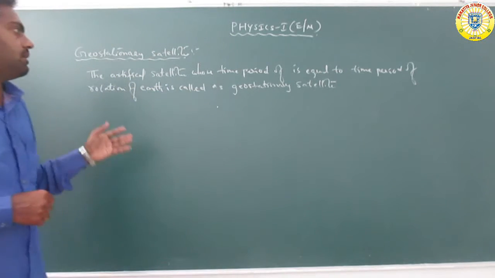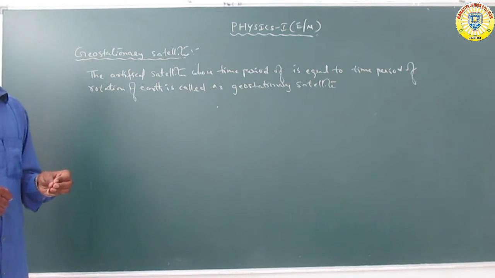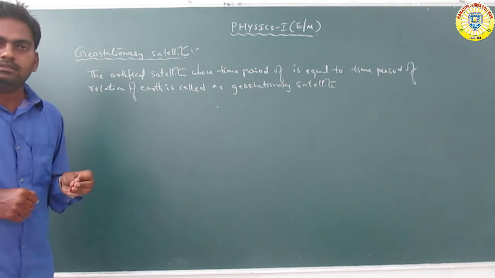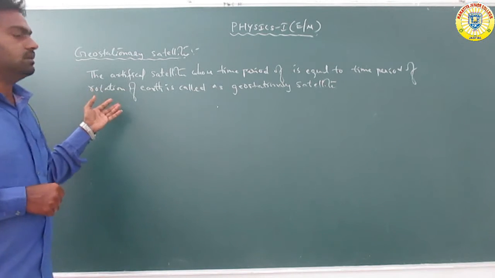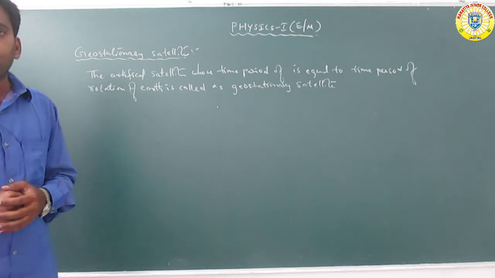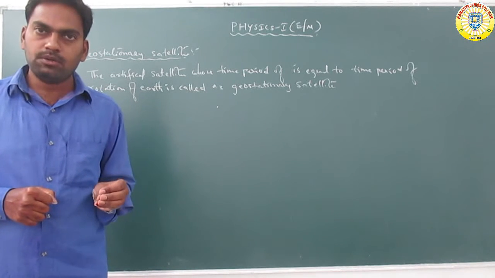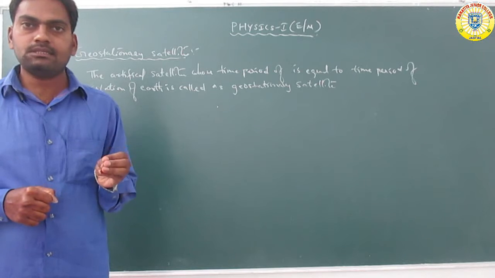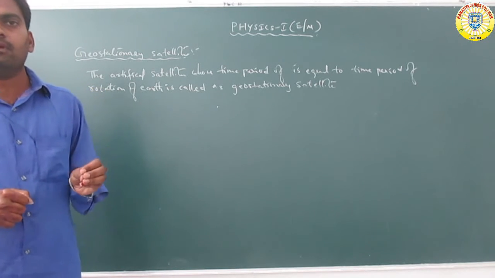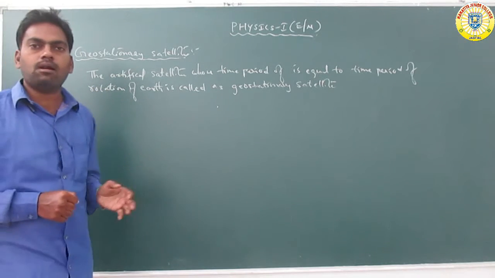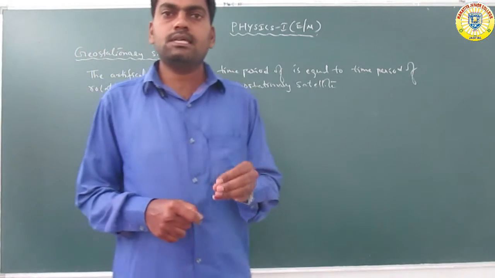So what is called a geostationary satellite? It is an artificial satellite whose time period is equal to the time period of rotation of the earth. That is called a geostationary satellite.